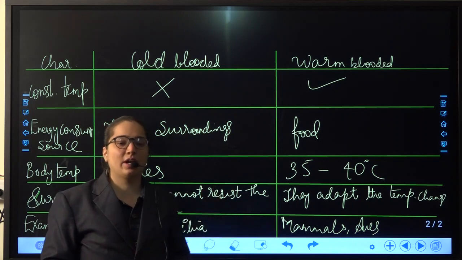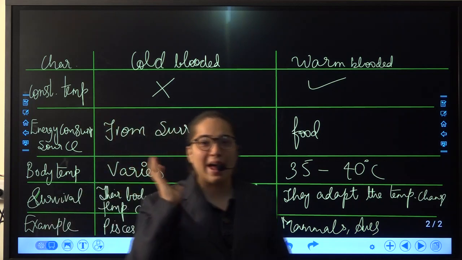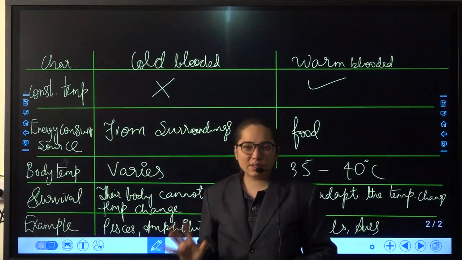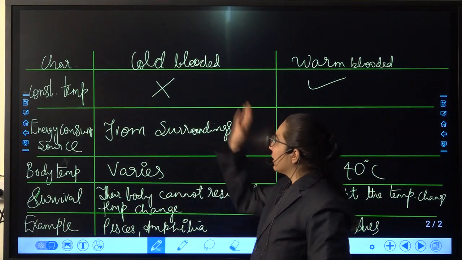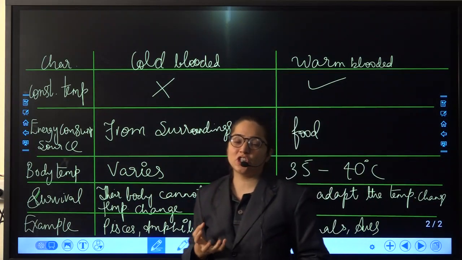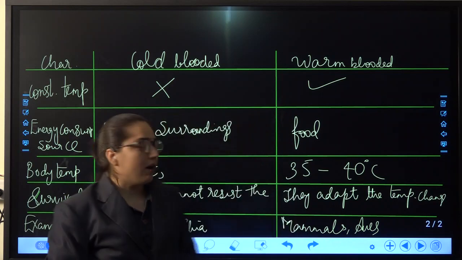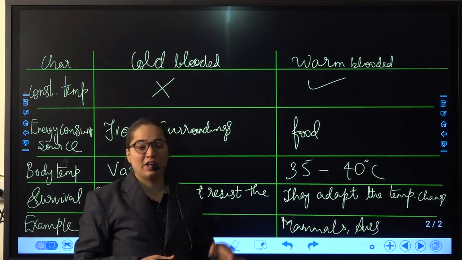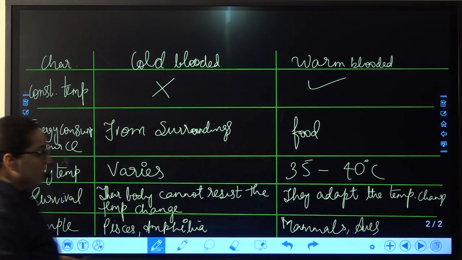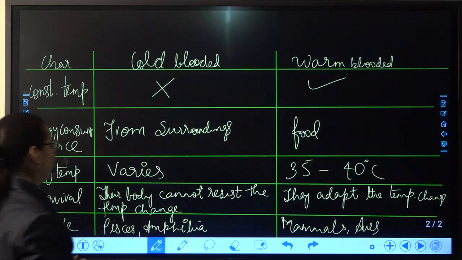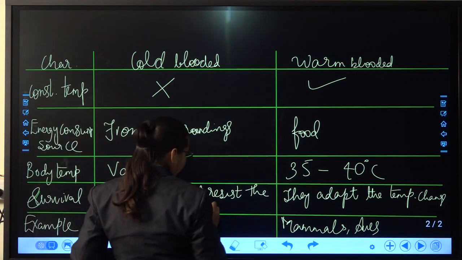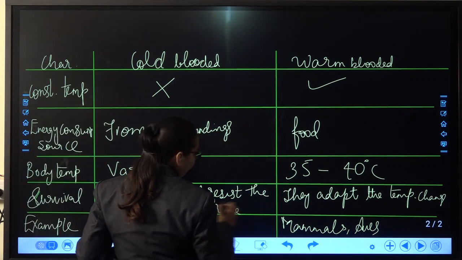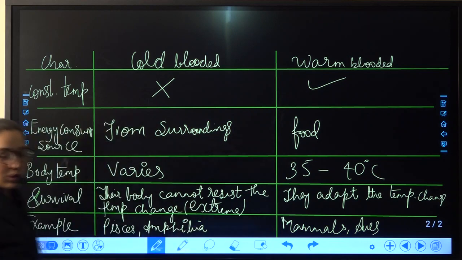And please note it down. This is the thing that you should actually know. This is a very simple difference. The body cannot maintain the proper temperature, and that's why they face problems and their survival becomes a problem in the extreme temperature changes, if it is extreme. Okay, now note down these points quickly. The difference.